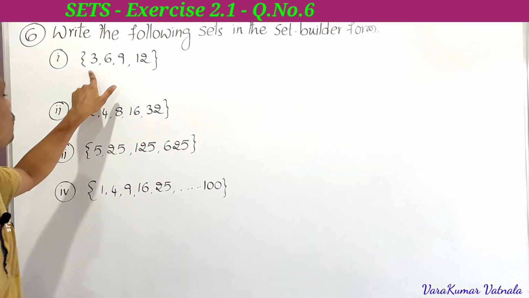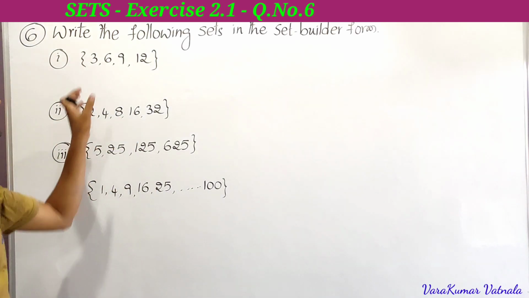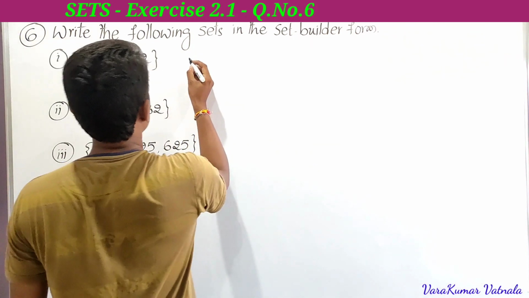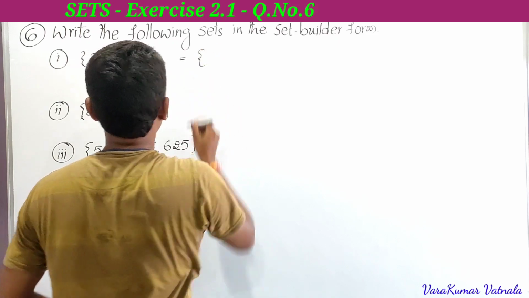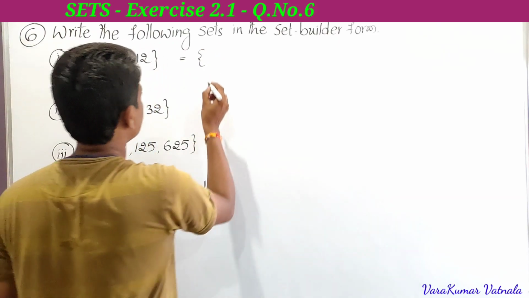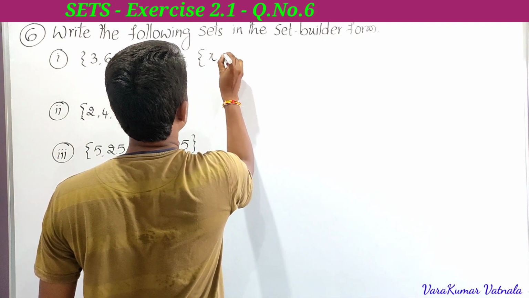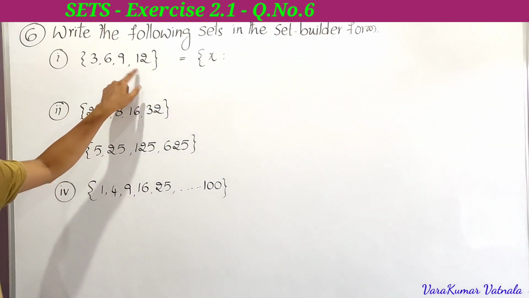So this is the first one: 3, 6, 9, 12. We have to observe the common property of the given elements of the set. See here how we can write. It is equal to the set of all x such that, so here observe 3, 6, 9, 12.